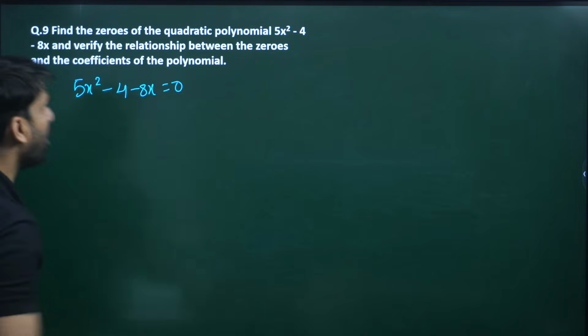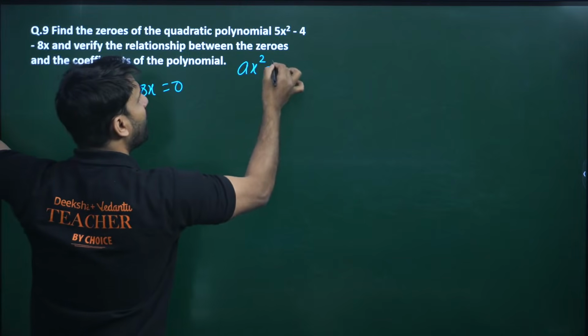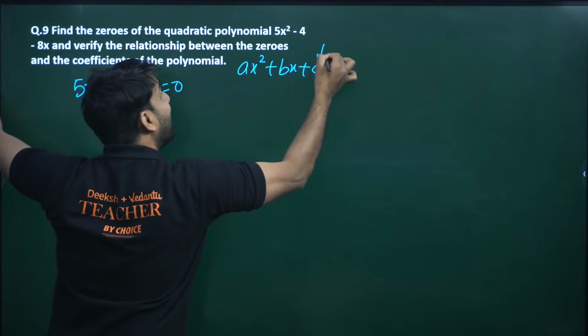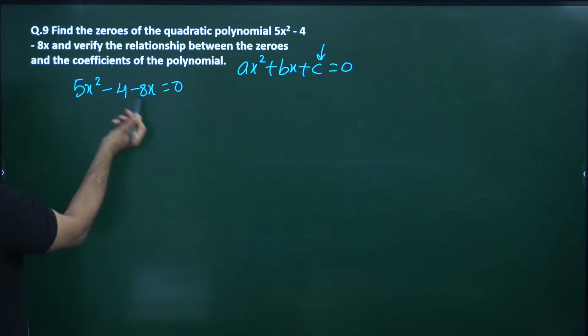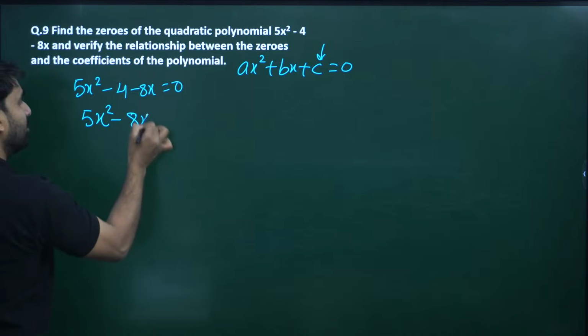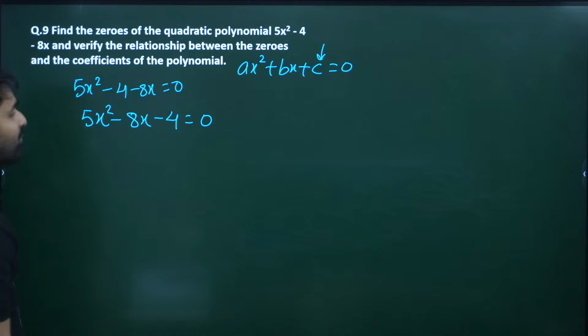Okay, now look at this equation. We all know the general form of a quadratic equation is this. The pure constant should be at the end, at the last, but the pure constant here is in the middle. So we have to arrange this equation in this form. I hope you are understanding my point. This is the quadratic equation. Now find out the zeros.